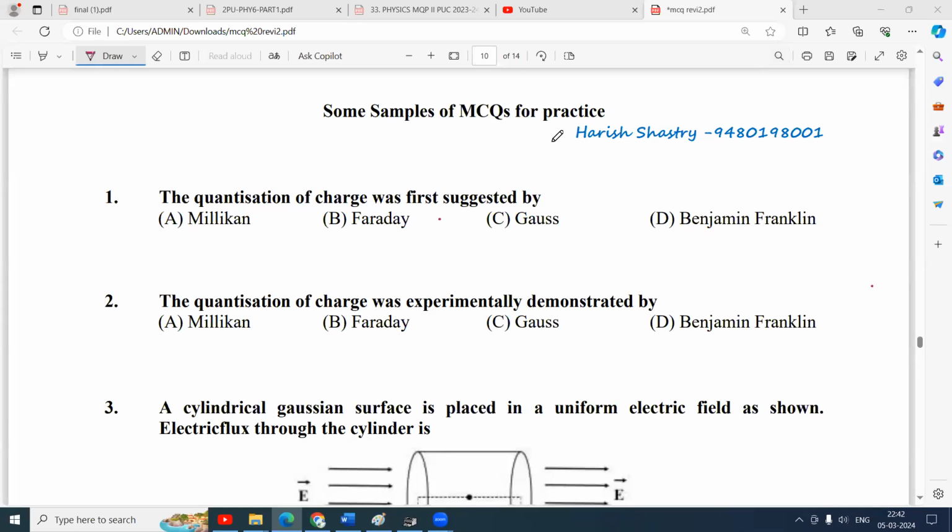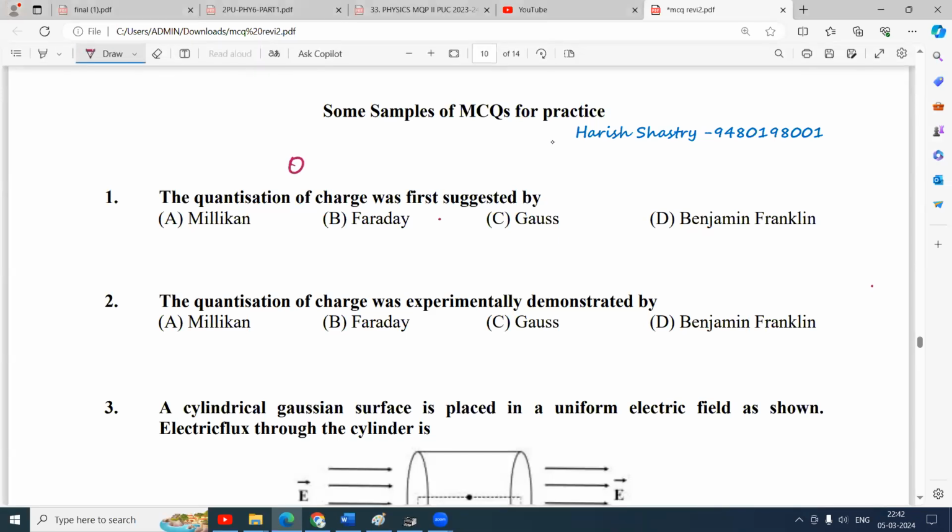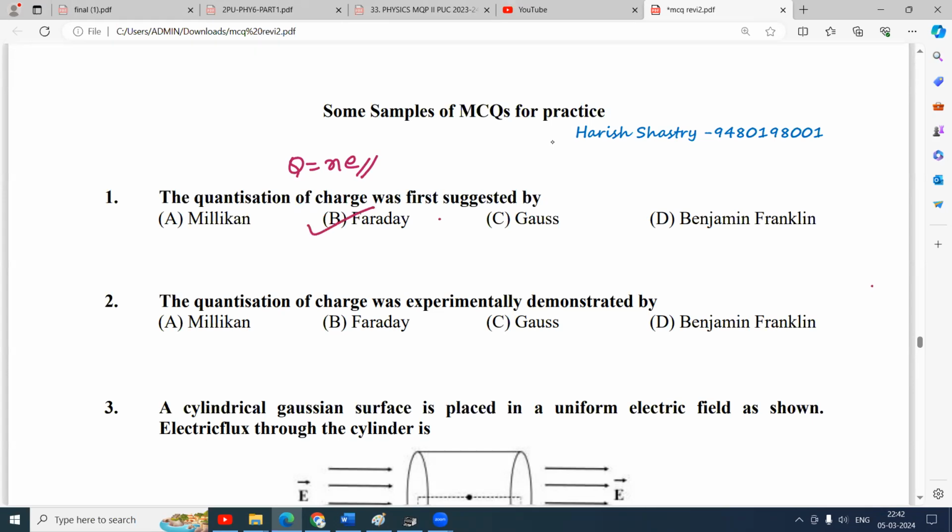The quantization of charge was first suggested by the charges are always quantized. The charge on a body is an integral multiple of charge of electron. So these are some of the examples where we have questions from the corners of the book. It was first suggested by Michael Faraday, and then it was experimentally proved by Millikan.